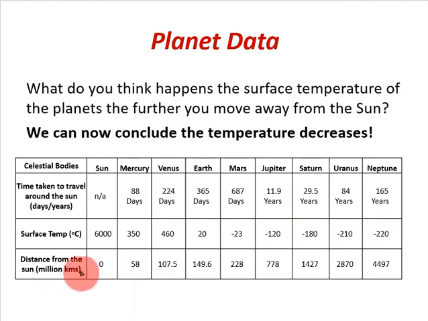Other things that we can notice as well is, for example, the amount of time it takes for the planet to travel around the sun also increases the further we go out away from the sun. So for example, Mercury takes 88 days, whereas if we move all the way right out to here, we're talking 165 years just for Neptune to do one orbit around the sun. So we can see there's all kinds of patterns that we can look at here. So that's just some planet data and some of the patterns that you can see.